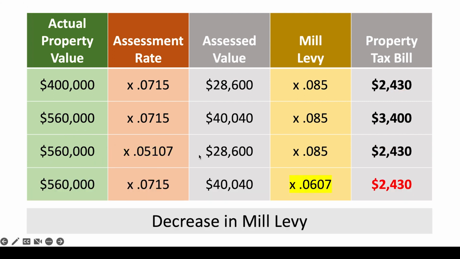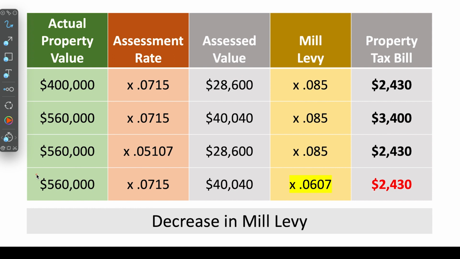Again, we can do the same thing with a decrease in the mill levy. Again, looking at a $560,000 home, let's keep the assessment rate the same at 7.15%, and instead decrease the mills that are levied on the home. Now, this would be 60 mills, and that would give us about the same property tax bill of $2,400.